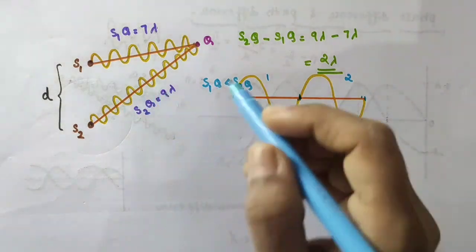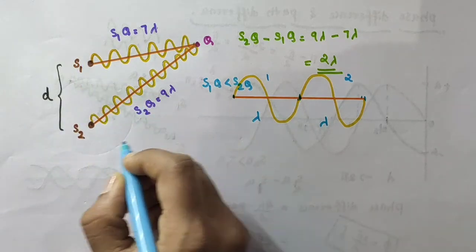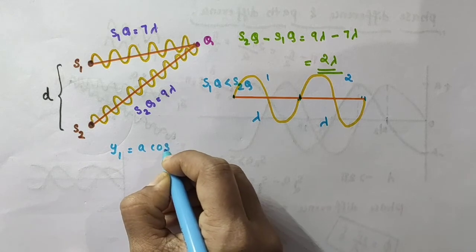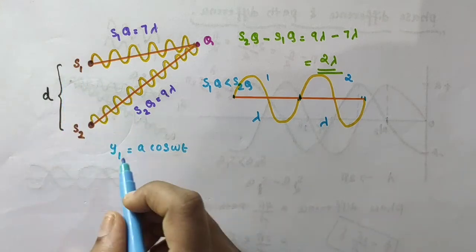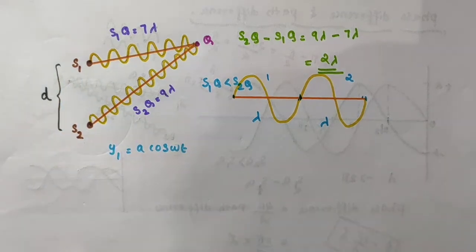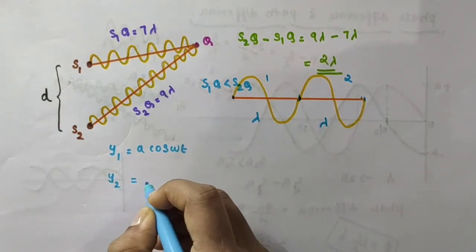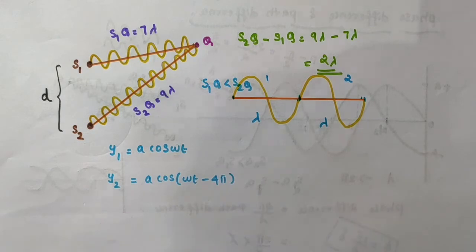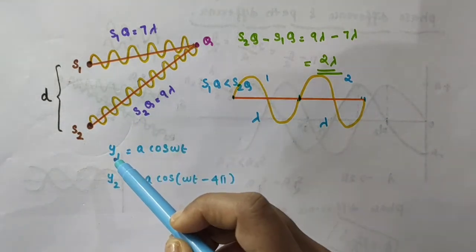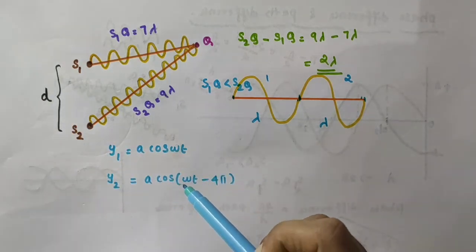For example, if I take the displacement produced by the source S1 as Y1 equal to A cos omega t, then the displacement produced by S2 can be written as Y2 equal to A cos of omega t minus 4 pi.